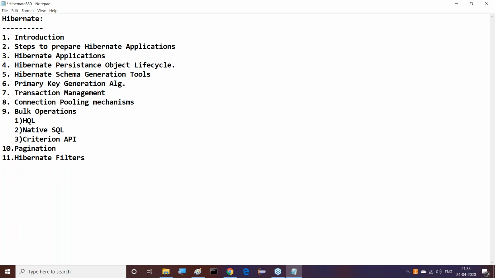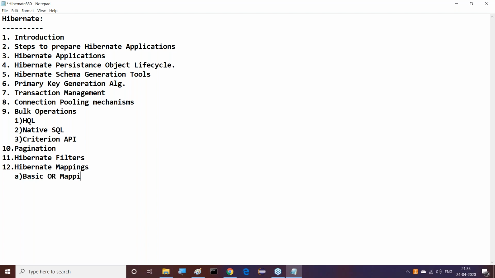Then after completion of these Hibernate filters, there is another one. After that, the next thing is Hibernate mappings. Inside these Hibernate mappings, very important topics are available. Almost 40% of the Hibernate syllabus will be covered here.